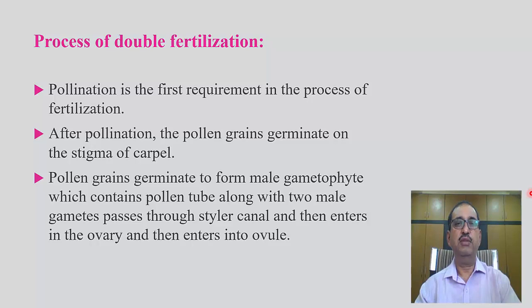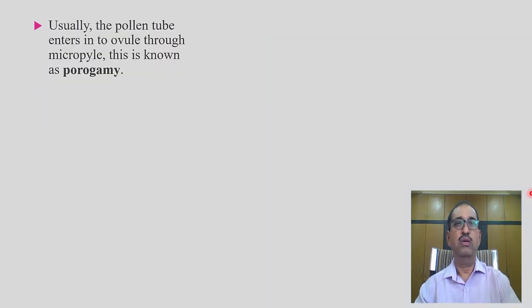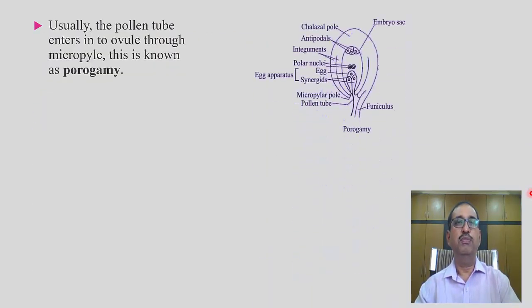Pollen grains germinate to form the male gametophyte, which contains the pollen tube along with two male gametes, passes through the stylar canal and then enters the ovary and then the ovule. Usually, the pollen tube enters the ovule through the micropyle.